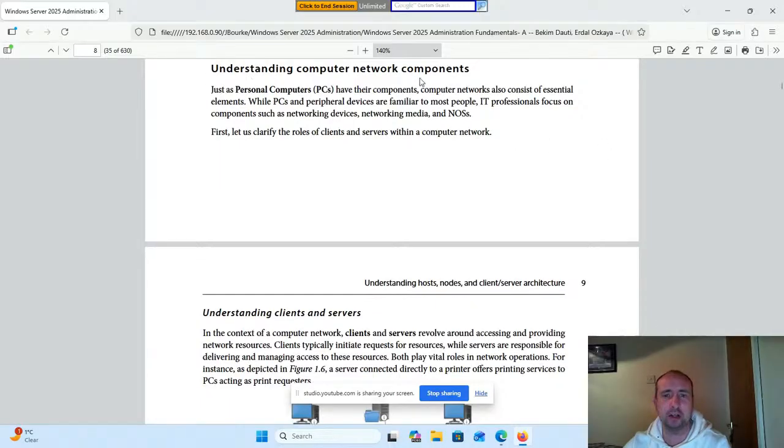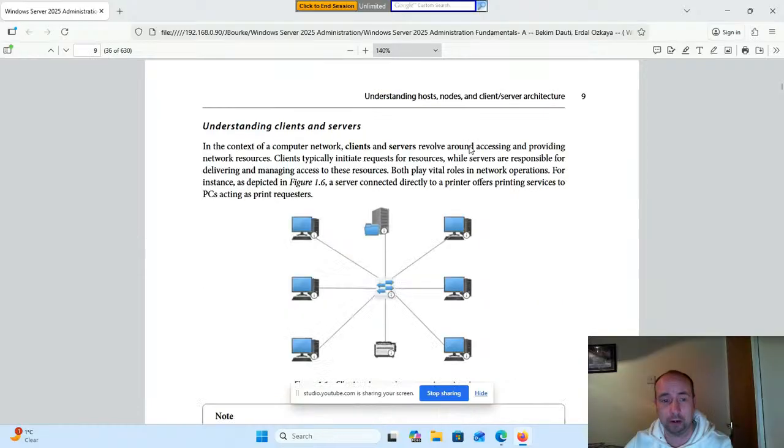So, understanding computer network components. Just as personal computers, PCs, have their components, computer networks also consist of essential elements. While PCs and peripheral devices are familiar to most people, IT professionals focus on components such as networking devices, network media, and NOS. First, let us clarify the roles of clients and servers within a computer network.